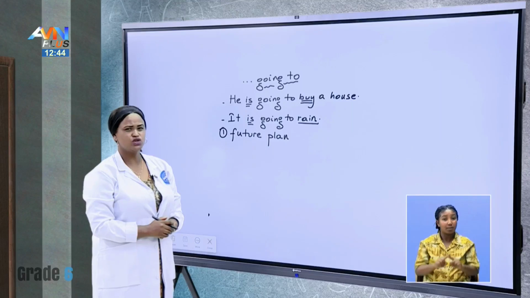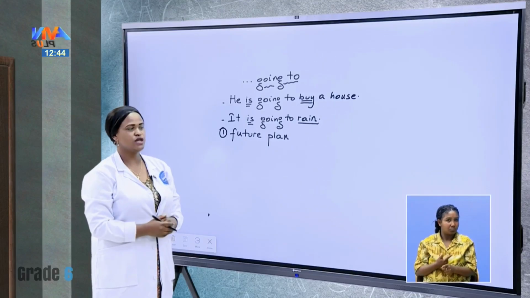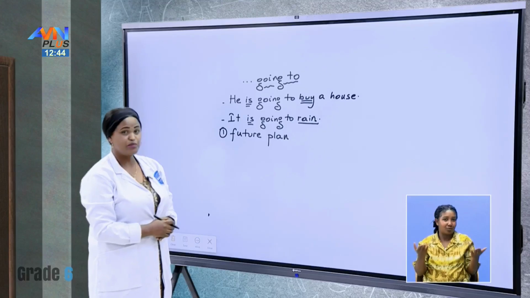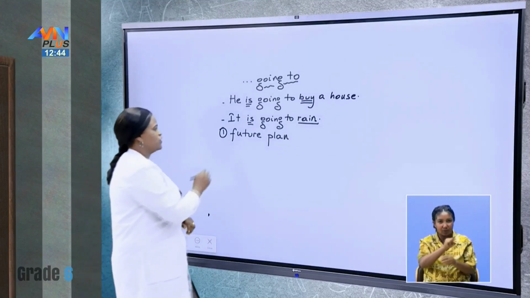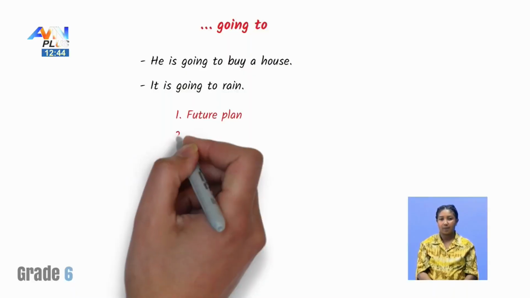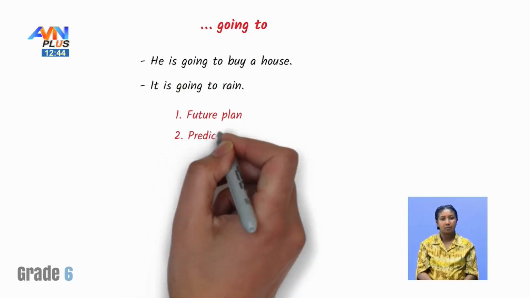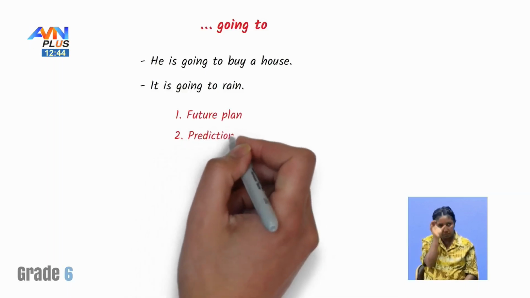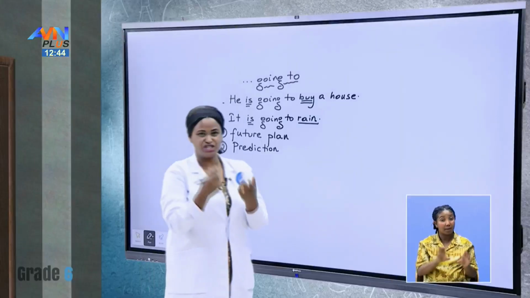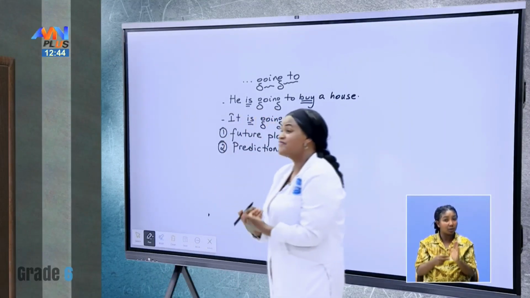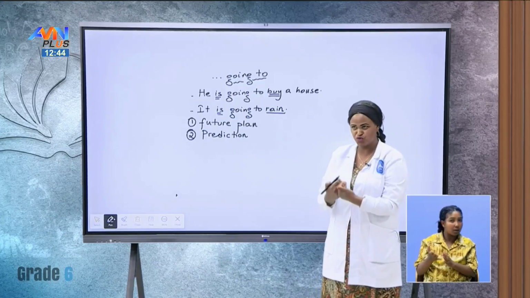But am I sure when somebody stands and says it's going to rain? No, it is what? A prediction. But be careful. Here we are making a prediction. When you are making a prediction and when you are using going to, that means there is some fact that becomes the reason for you to predict.